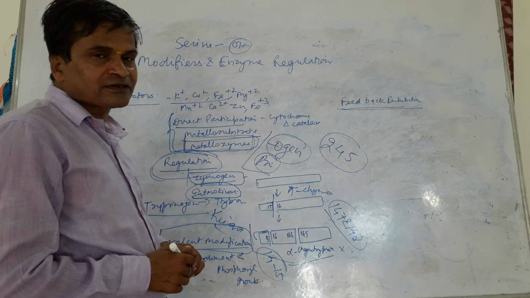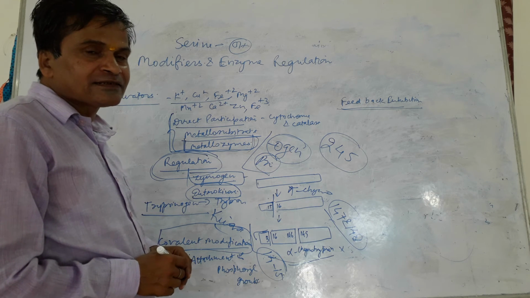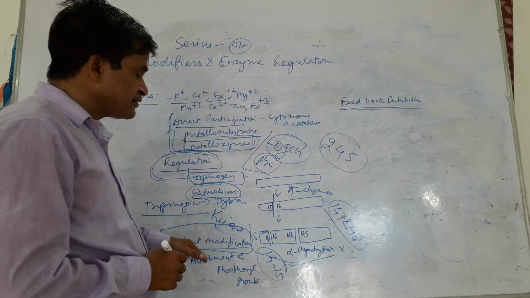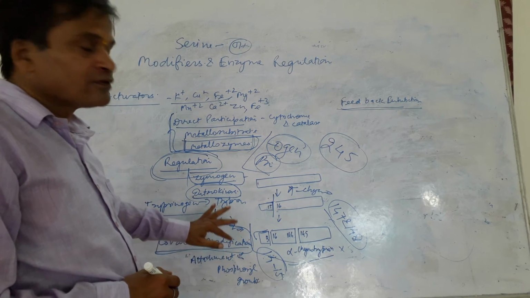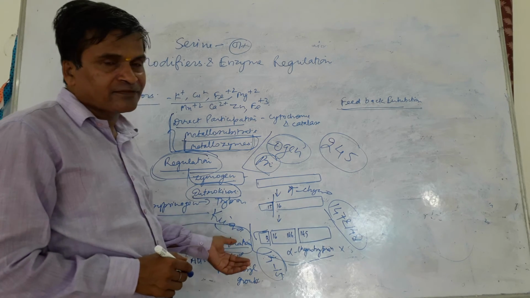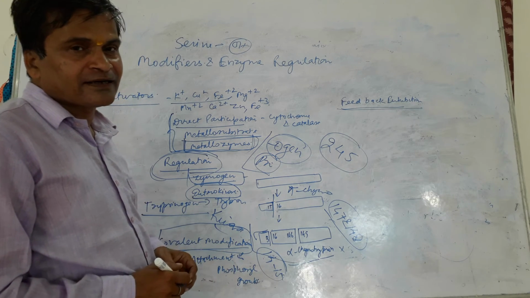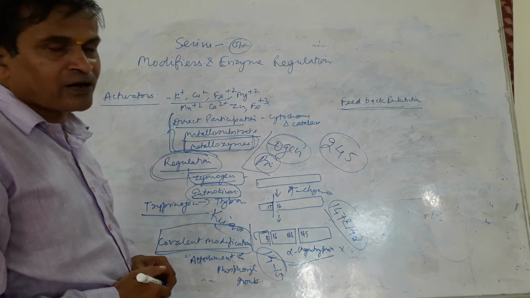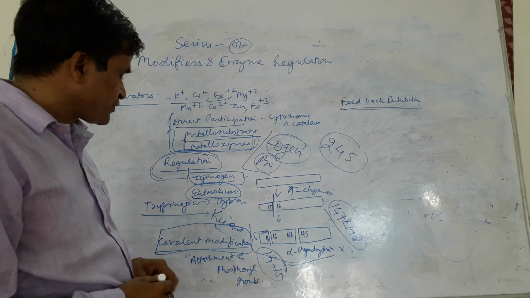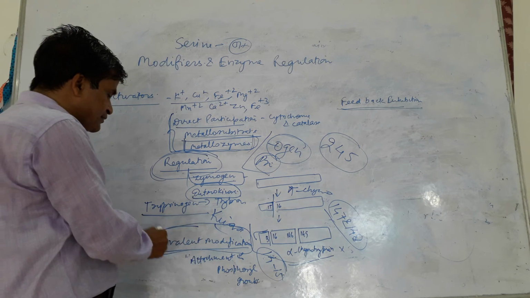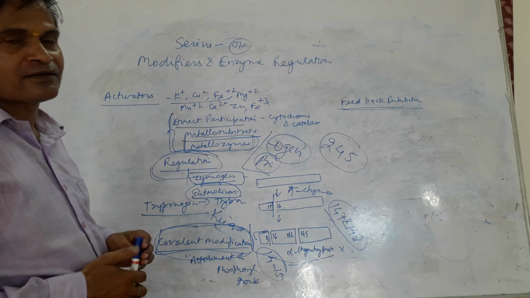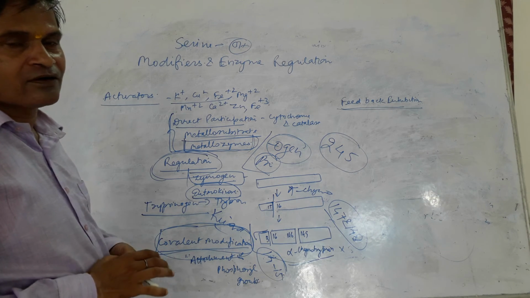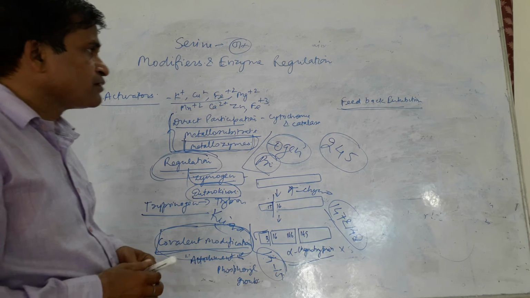So the breakdown of glycogen depends on the activity of the glycogen phosphorylase, which is activated or deactivated by the attachment or removal of the phosphoryl group. So this is also a point that covalent modification is an important mechanism for the regulation of the enzymatic activity.